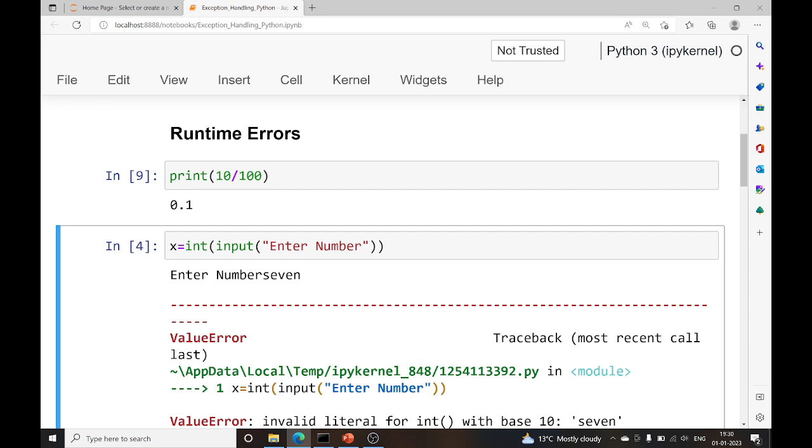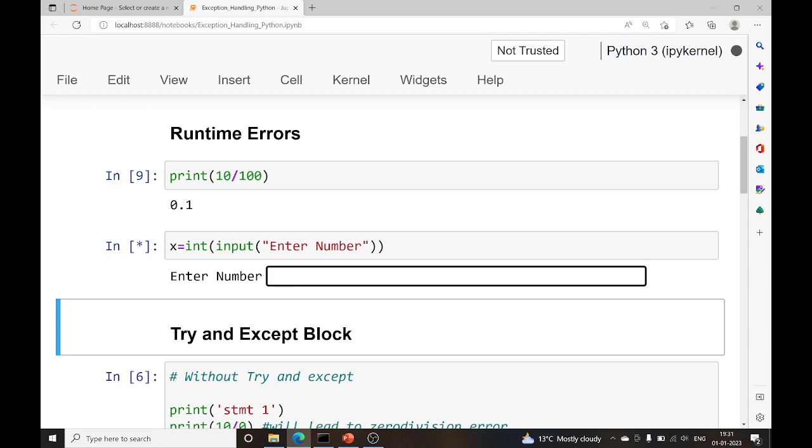Now let's talk about the second scenario. Here I am taking input as an integer. I am giving one integer value, a runtime input value, to x. Now if I run this, it simply asks me to enter the number, and I have already defined that the number I enter will be of integer type.